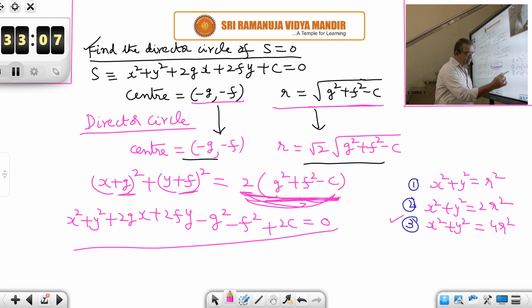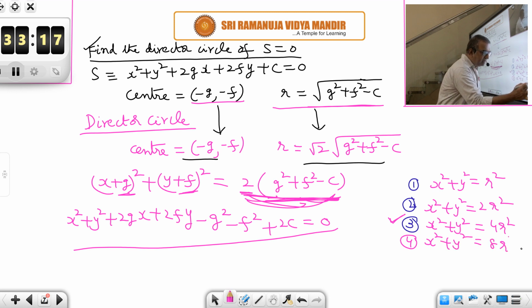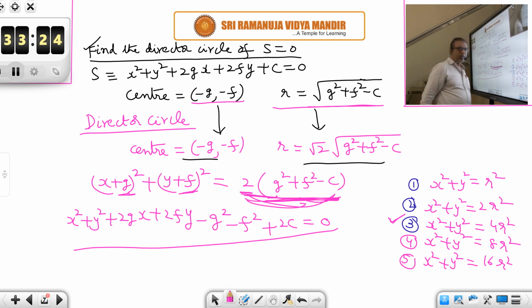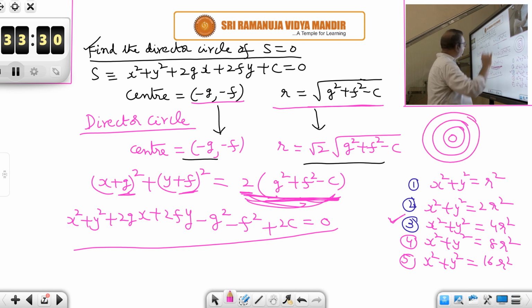And for the third one, what is the director circle? x square plus y square is equal to 8r square. For this 8r square, what is the director circle? x square plus y square is equal to 16r square. So like this circles become bigger and bigger, but all of them are what? Concentric. All concentric circles only. Okay. Let us go forward and see.